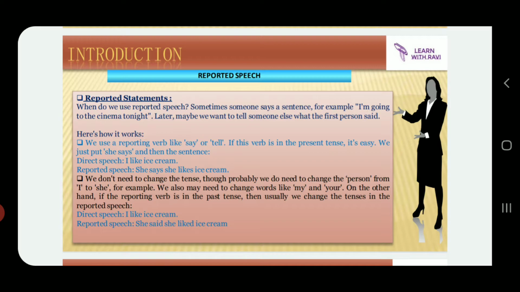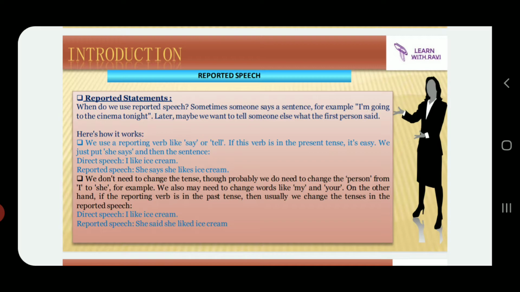We use a reporting verb like say or tell: he said, he told. If this verb is in the present tense, it's easy to convert. We just put she says and then the statement, the sentence. Now an example: direct speech, I like ice cream, and when it gets converted into reported speech, it will be written as, she says she likes ice cream.